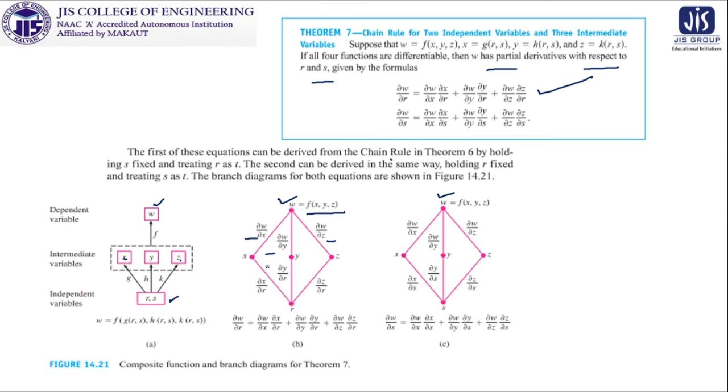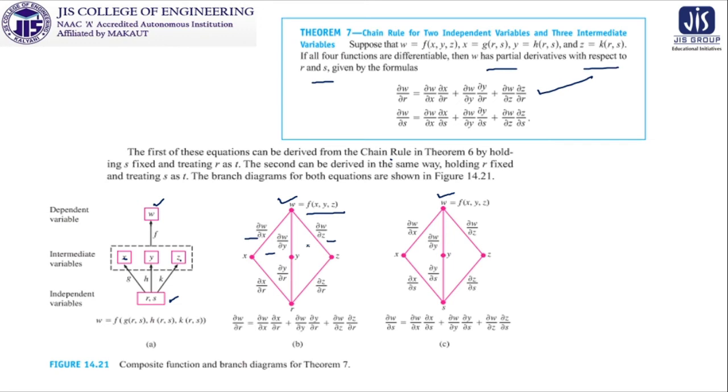Now del W del R is equal to del W del X into del X del R, plus del W del Y into del Y del R, plus del W del Z into del Z del R. Please give strong attention here to how to keep this formula in our mind.